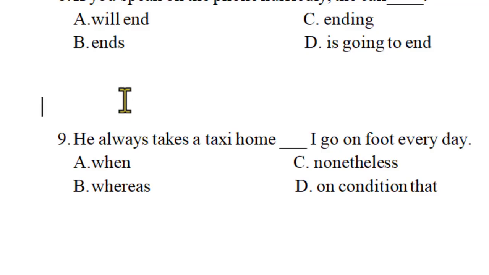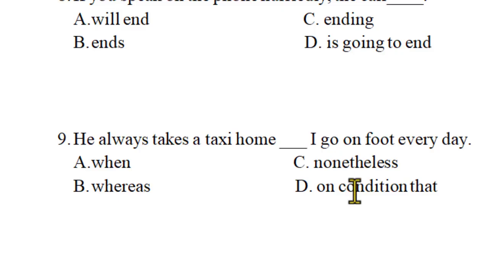Here: He always takes a taxi home. I go on foot every day. "When" is a subordinating conjunction referring to time. "Whereas" is also a kind of conjunction, especially referring to opposites, things with opposite meaning or opposite ideas. Whereas and while, actually. "Nonetheless" is a conjunctive adverb, please, which joins contrasting views, contrasting ideas.